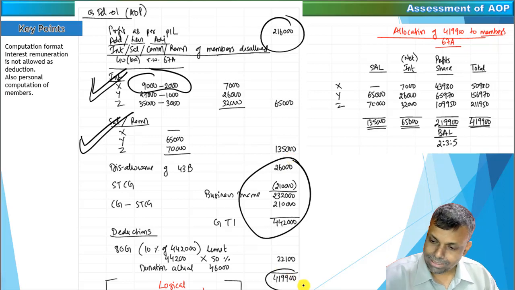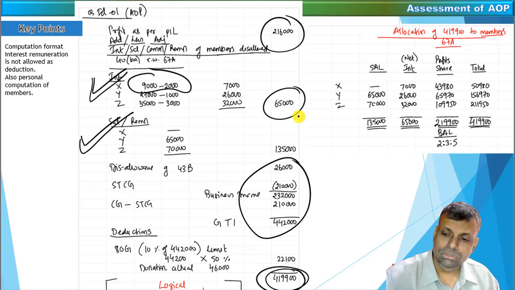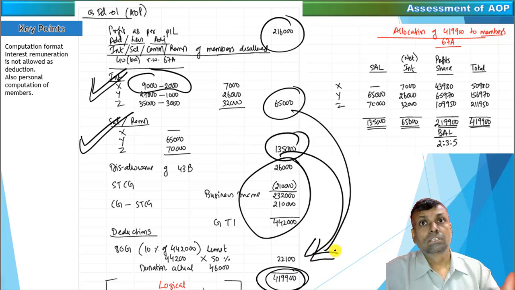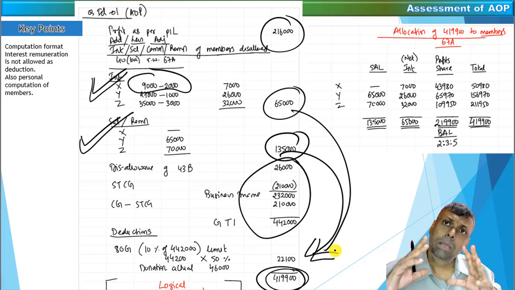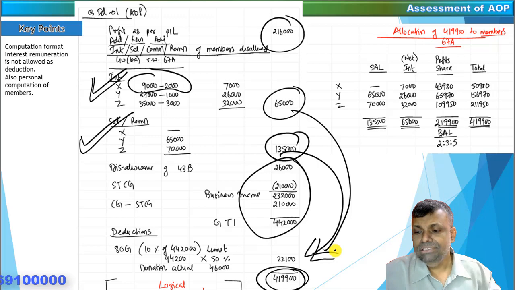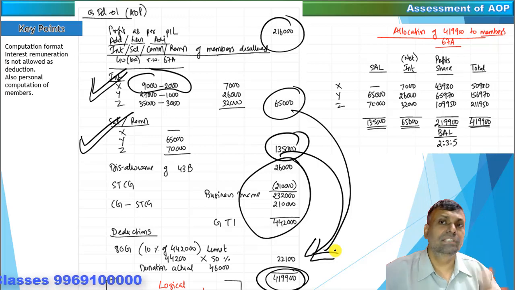Put it differently, you will get a net total income of that particular AOP. I repeat, you will get a net total income, and this particular net total income logically, friends, already includes this amount of interest, logically includes this amount of remuneration. In other words, some people also understand, and this is very fair to understand, saying that the members' interest and the remuneration is taxable in the case of an association of persons, or put it differently, that is not allowed as a deduction. That means, logical imagination, friends, whatever is your net total income of the AOP already includes the disallowance of the interest and the remuneration.